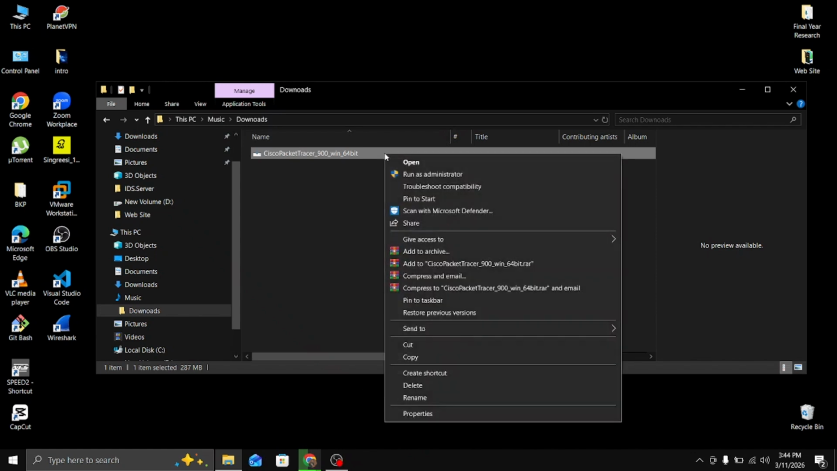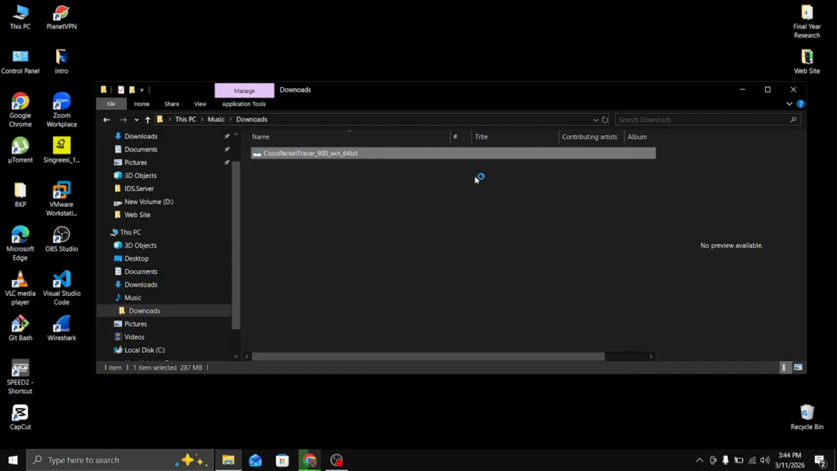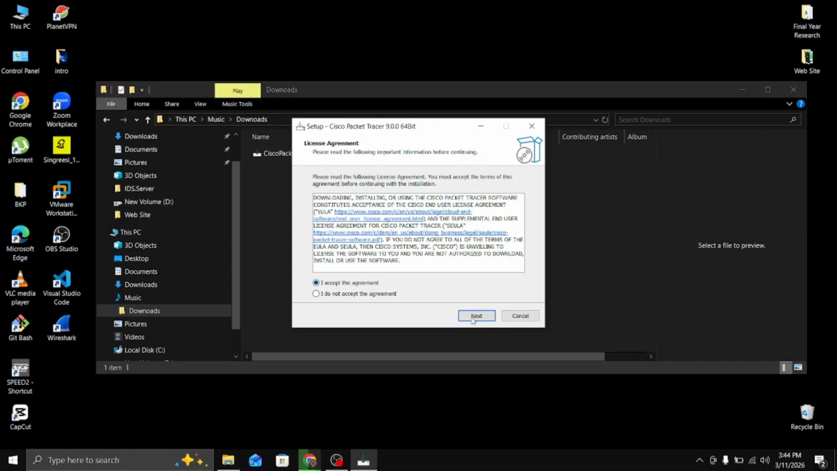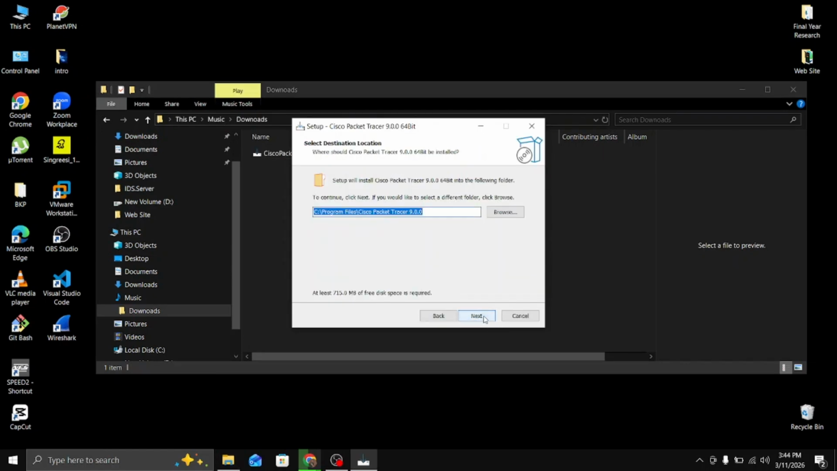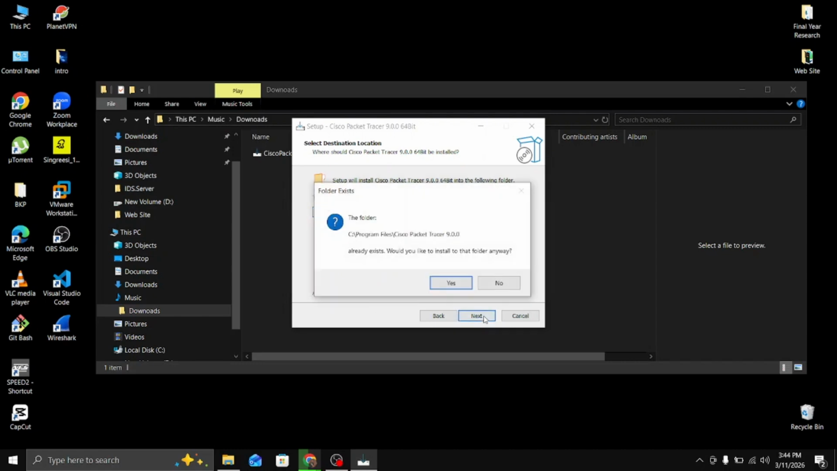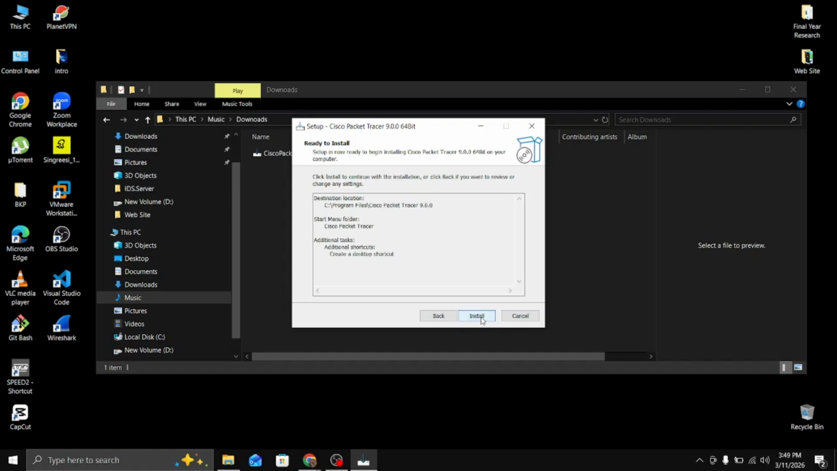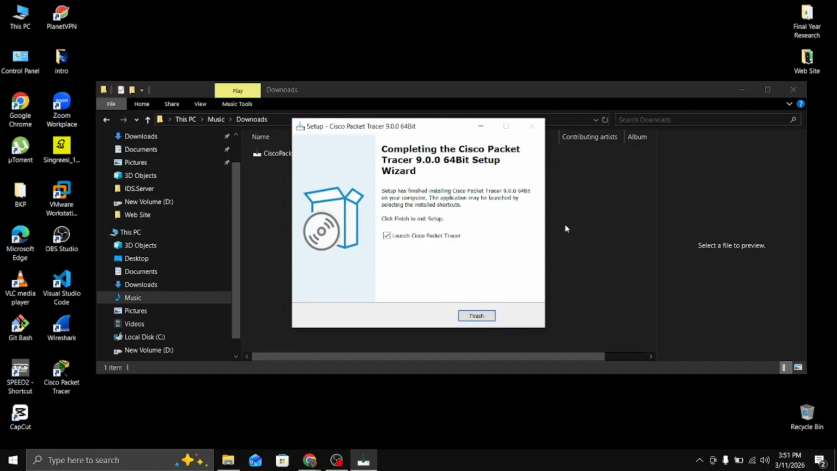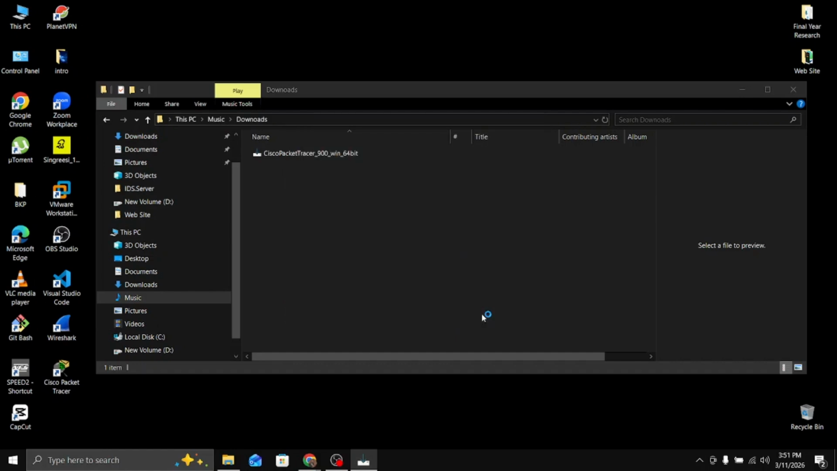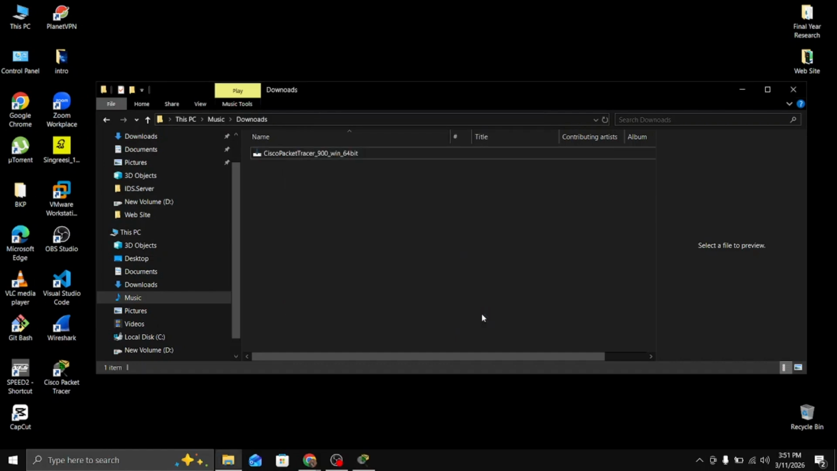Got the .exe file? Right-click it. Run as administrator. The install wizard pops up. Default settings are perfect. Just keep clicking. Next. Done. That fast. Launch it.